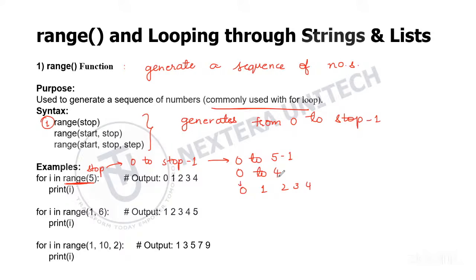First i will refer to 0 and it will print 0. Then the i variable will refer to 1 and print 1. Then i will refer to 2, so in the iterable object, it will refer to 2 and print 2. Then i will refer to 3 and print 3 and 4. In this way, it will print all the values in the iterable object range of 5.